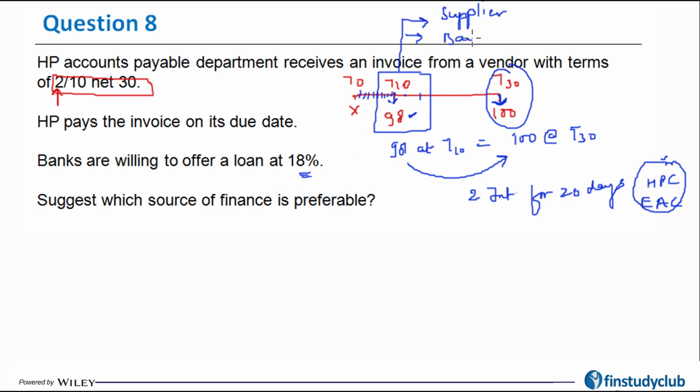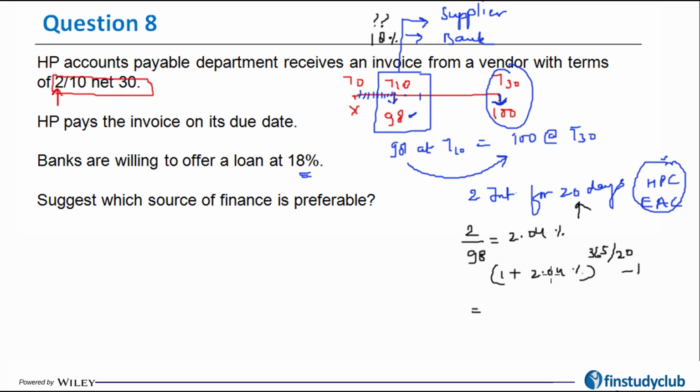So the two choices that I have: number one, take the finance from the bank, which is coming out to be 18%, and the one from the supplier is something that we have to calculate. So let's try and understand how we calculate the cost of credit from the supplier. Effectively, it is the interest upon the principal, which is going to be 2.04%, but this is for 20 days. I will have to annualize it using the same formula of holding period cost. I'm going to annualize it in this particular way.